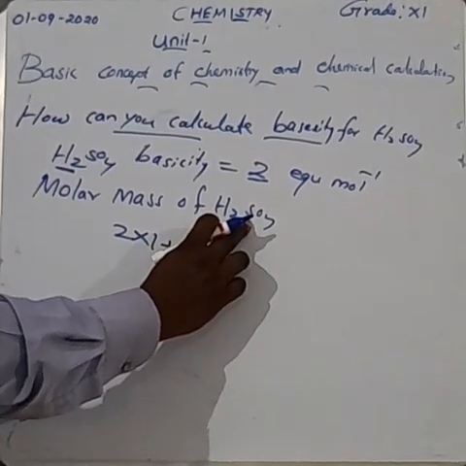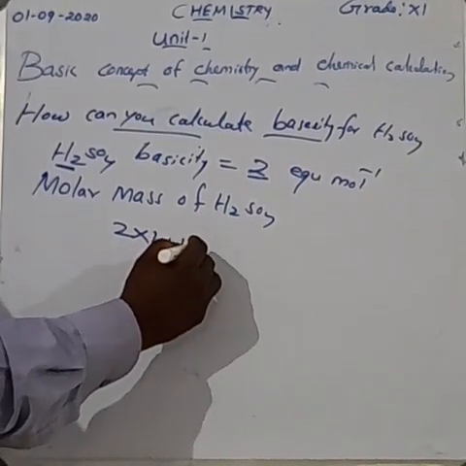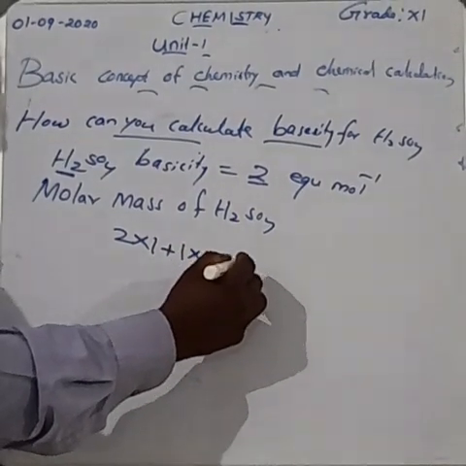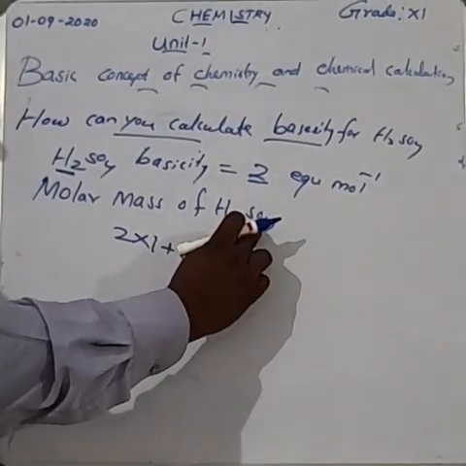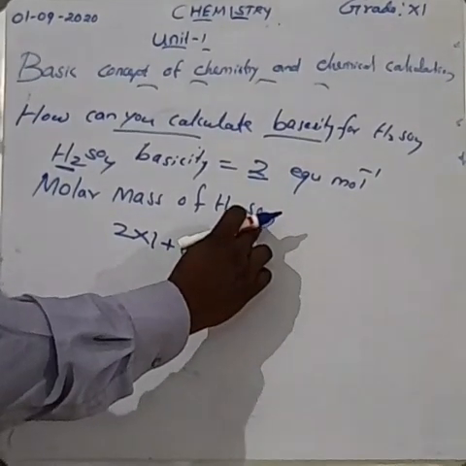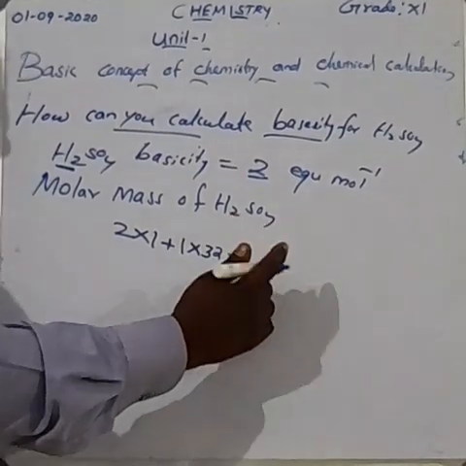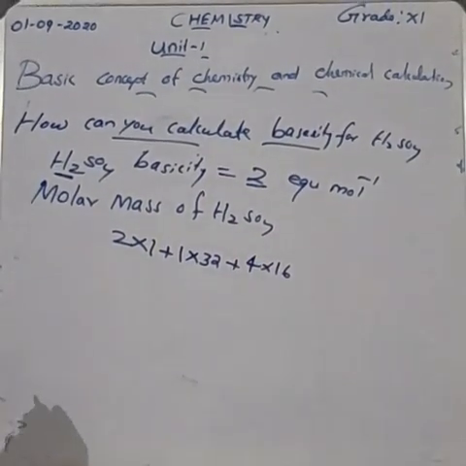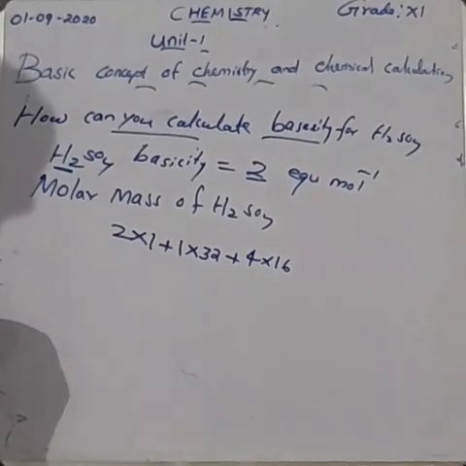How much sulfur is there? 1 sulfur. So 1 into 32 plus oxygen. Atomic number of oxygen is equal to 8, mass number is equal to 16. How much oxygen is there? 4. 4 into 16.